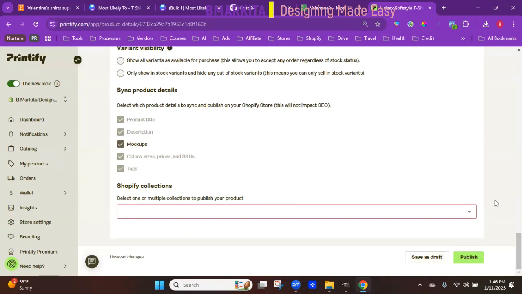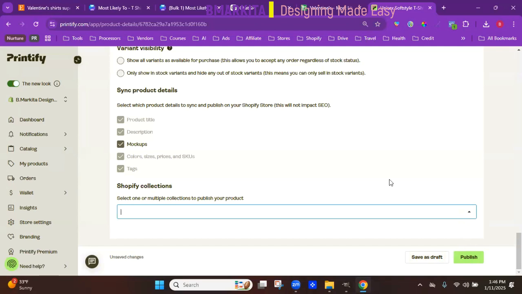Now, if you connect it to a Shopify or Etsy shop, you just click on publish so that it can be its own listing. But if you want all of them in one listing with a drop down menu, don't publish them, just save them as drafts. And then once you go into your Shopify or Etsy dashboard, you can set up the different variants that way.